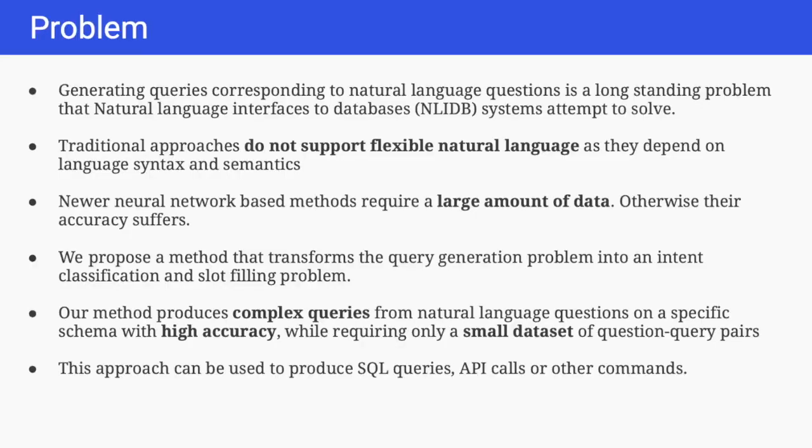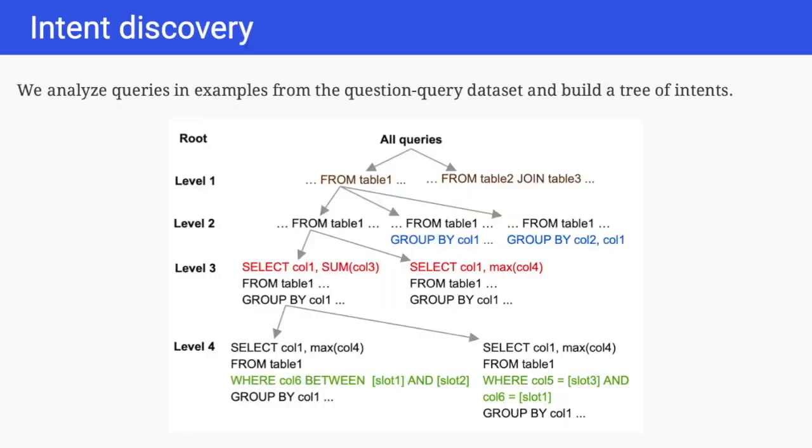Generating queries corresponding to natural language questions is a long standing problem. Traditional approaches don't support flexible natural language, while newer neural network based methods require a large amount of data and they cannot produce highly complex queries. Here we propose a method that produces complex queries from natural language questions on a specific schema with high accuracy, while requiring only a small dataset of question query pairs.